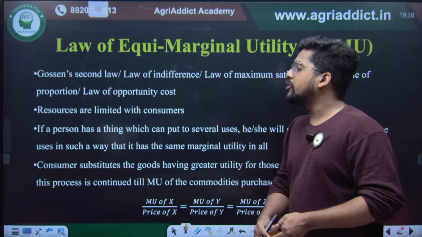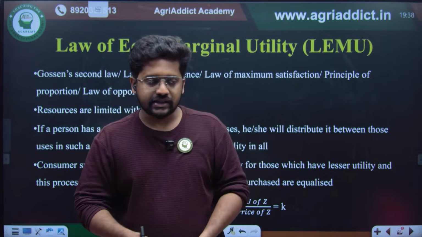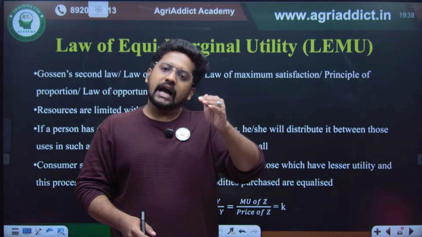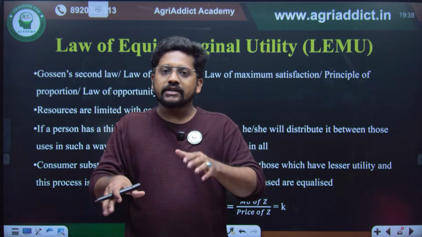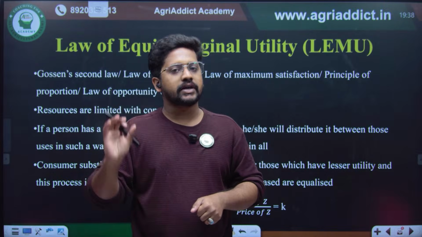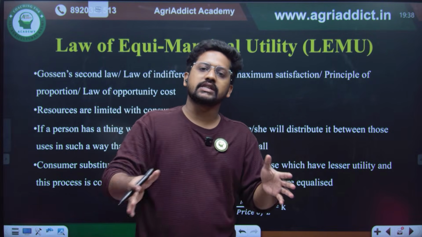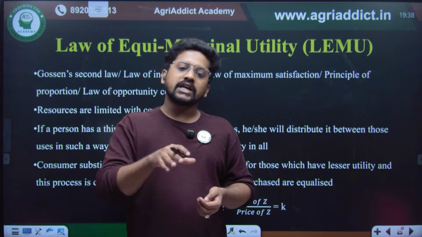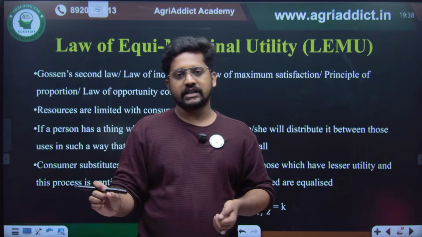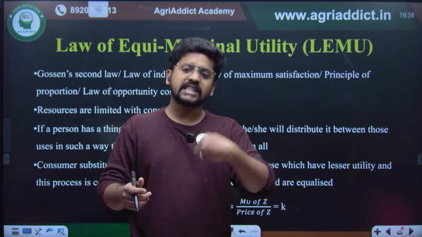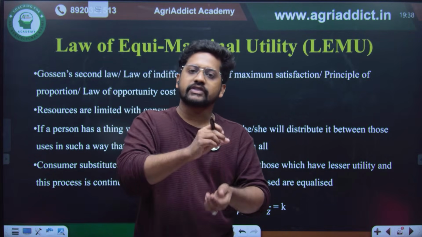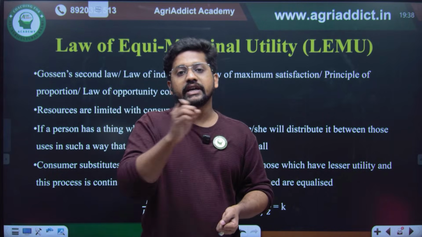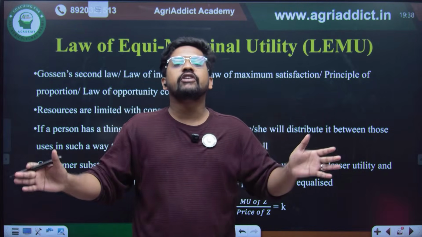The law suggests that whenever I allocate this limited resource among commodities, maybe 3 vegetables such as tomato, potato and ridge gourd, whenever I spend each 100 rupees on each of these vegetables, the additional satisfaction of this 100 rupees will be equal in every case.